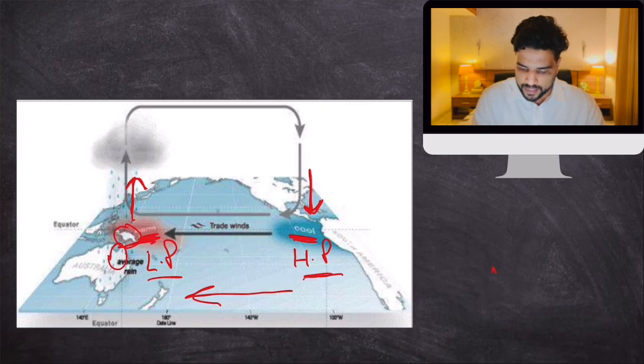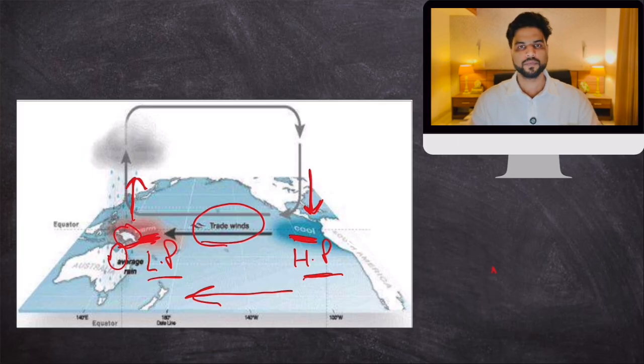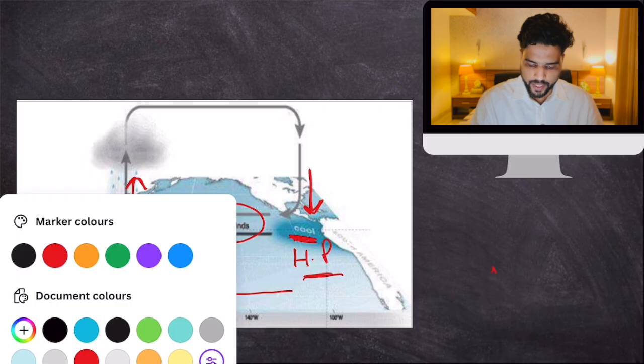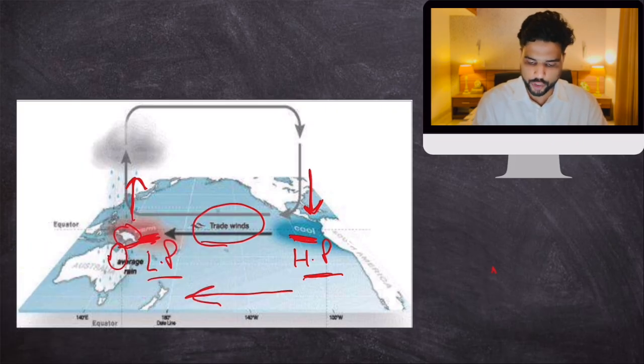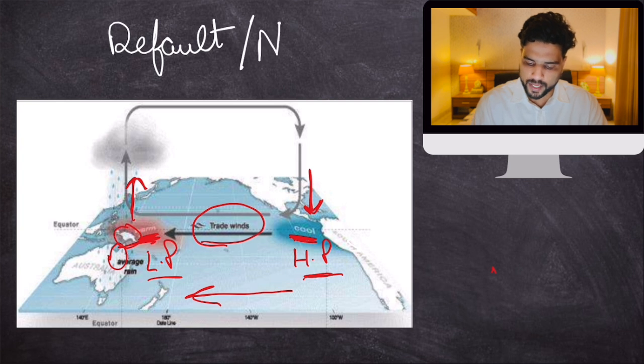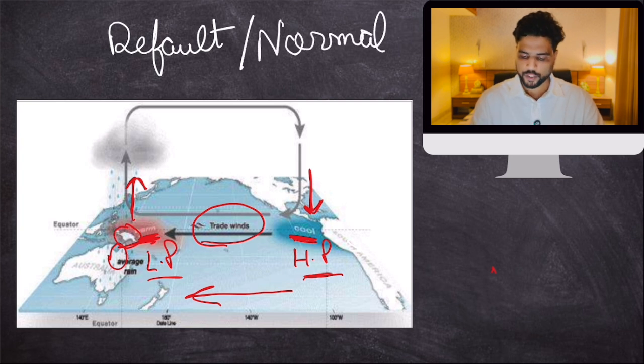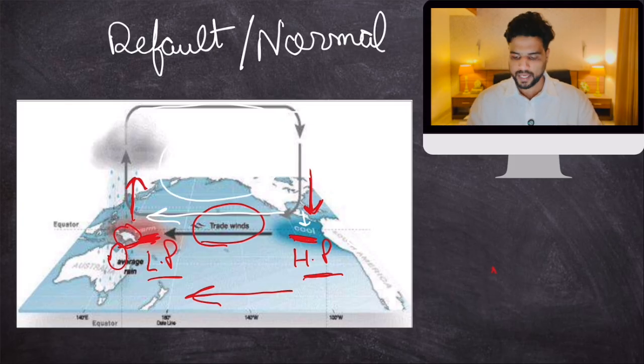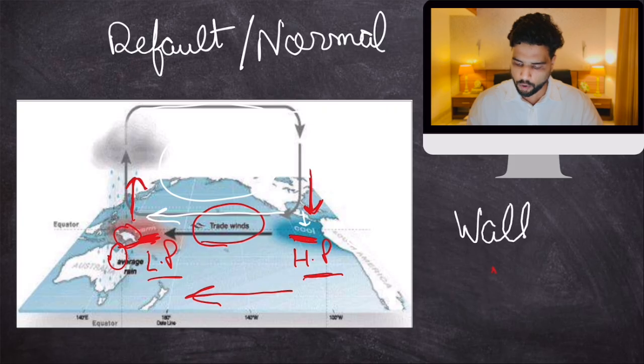Now, these winds are called trade winds. Simple. Let me write over here, this is the default or normal condition. So wind descends over here, rises over here, blows from here to here, then it rises, then it comes back and descends. This circulation, this movement, is known as Walker cell or Walker circulation. Just remember the name for now.